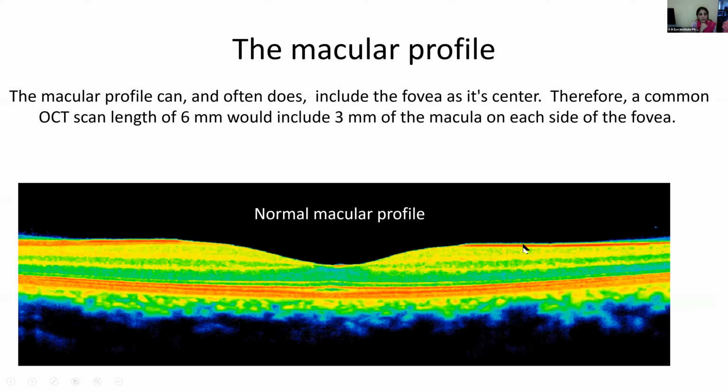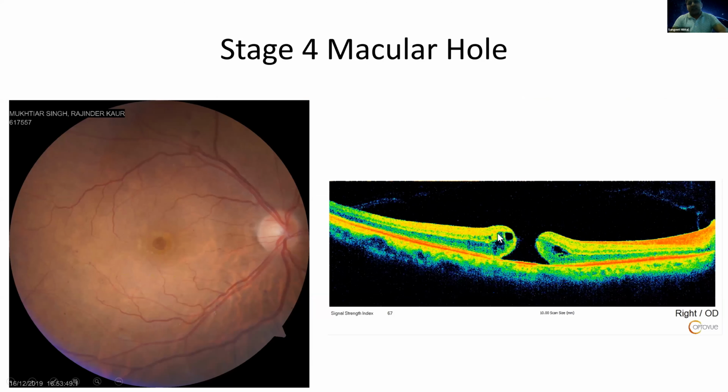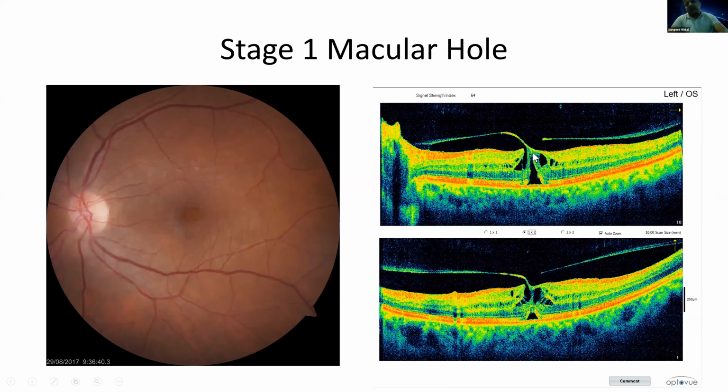There's one question on macular hole. How to differentiate stage 1 macular hole from a pseudo hole? Pseudo hole, as I told you, if I go back here, so you see this is a stage 1 macular hole. The hole is formed. There is a hole, full thickness almost, but it is still covered by a membrane on the top.